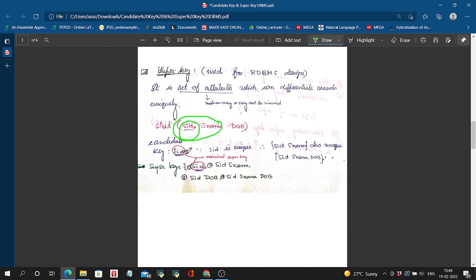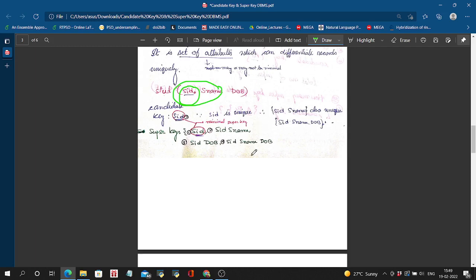Okay, so let's see, SID is the candidate key, and the super keys are SID, SNAME; SID, DOB; SID, SNAME, DOB; and SID. So we are getting 4 super keys from one candidate key.